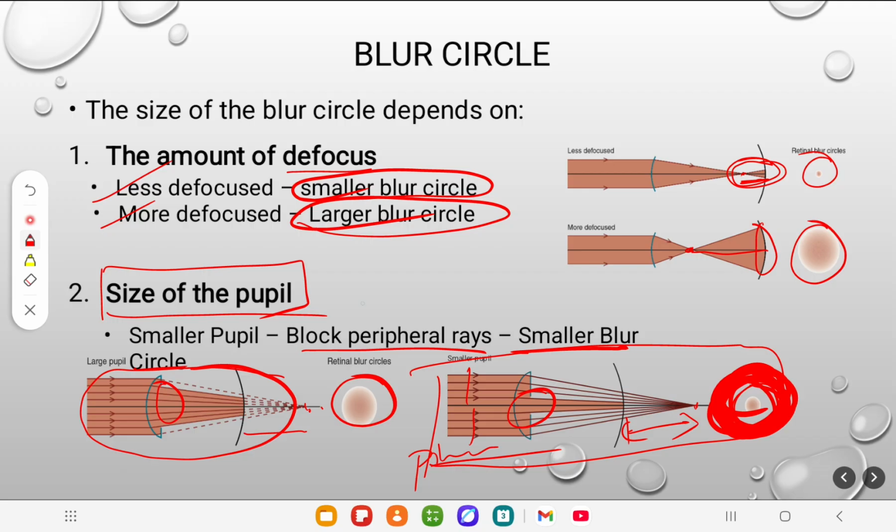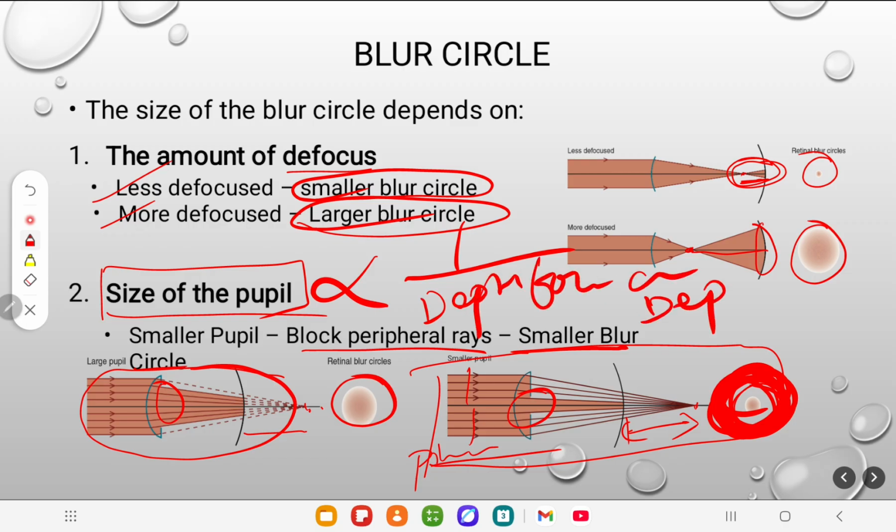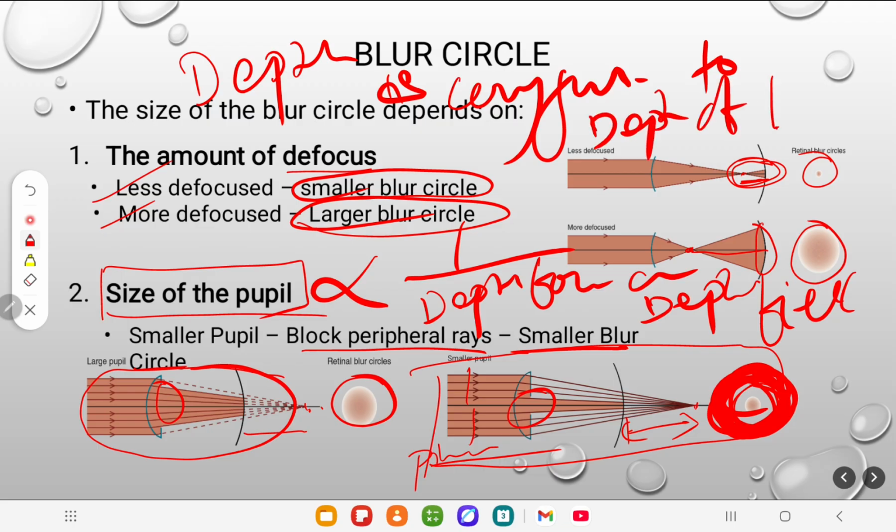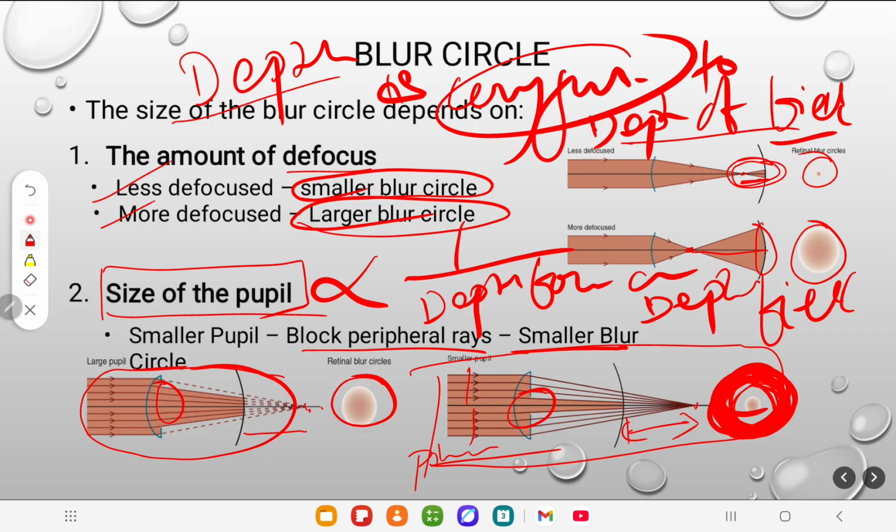The size of the pupil is always inversely proportional to depth of focus or depth of field, because no matter what, depth of focus is conjugate to depth of field. It doesn't matter what you are telling. Depth of focus means in the retina, depth of field means in the objective space, but both are the same thing. Even dioptrically the same thing, both are conjugate. But you must understand, the size of the pupil is inversely proportional to the depth of field.